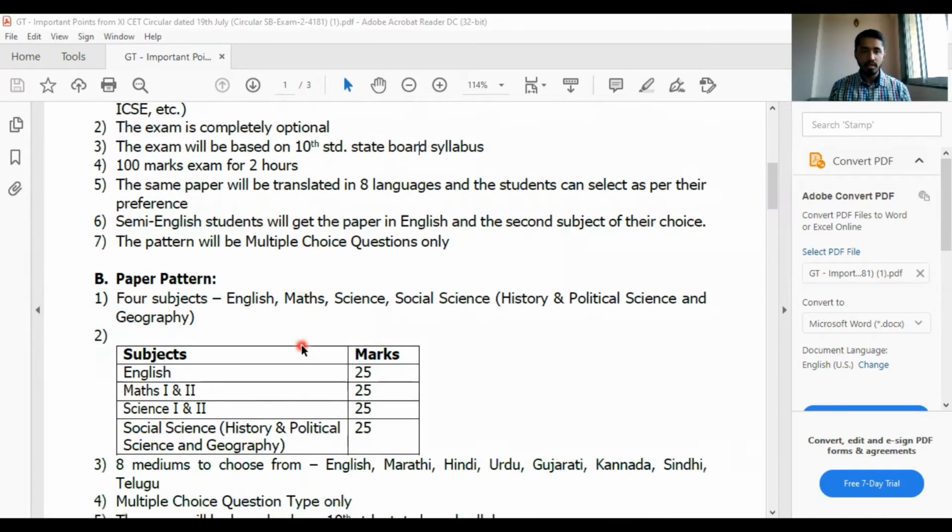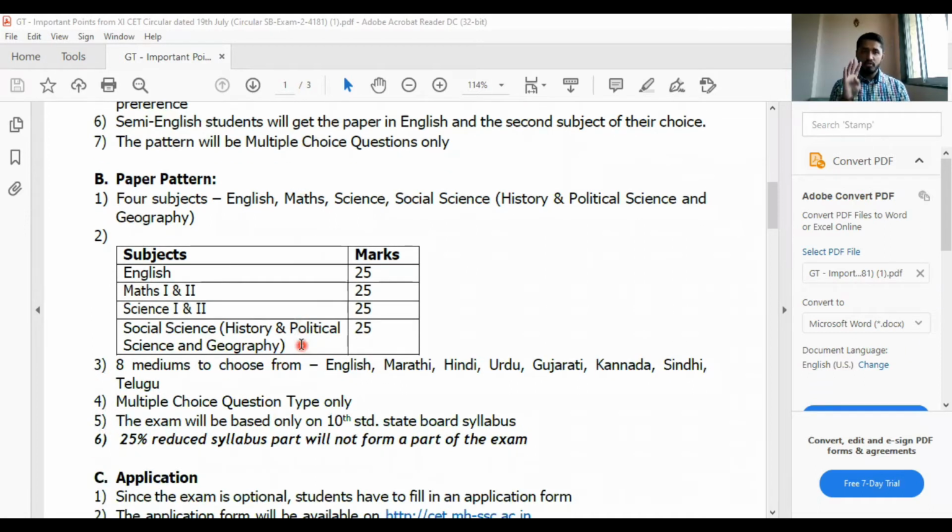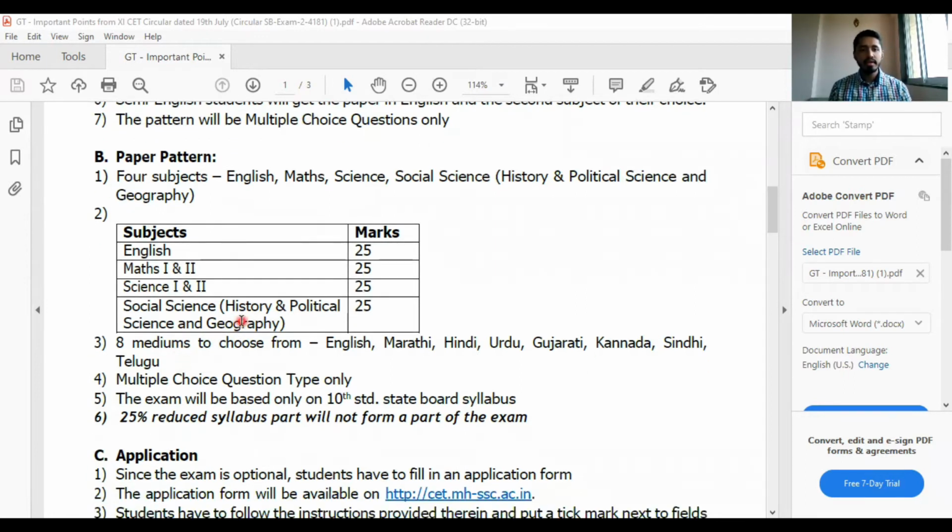Next comes the paper pattern. 4 subjects: English, maths, science, social science. In social science, there'll be history, political science, and geography. In geography, you had some part of economics also at the last, that also is included. If you see on the screen, English will be of 25 marks, maths 1 and 2 together for 25 marks, science 1 and 2 together for 25 marks, and social science, history, political science, geography and economics together for 25 marks.